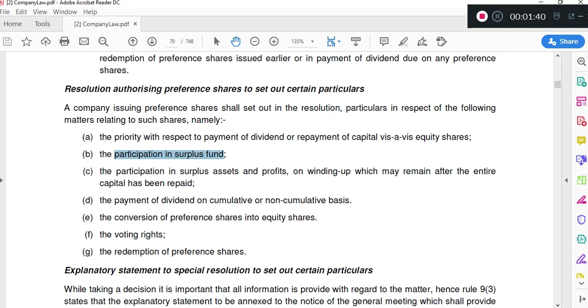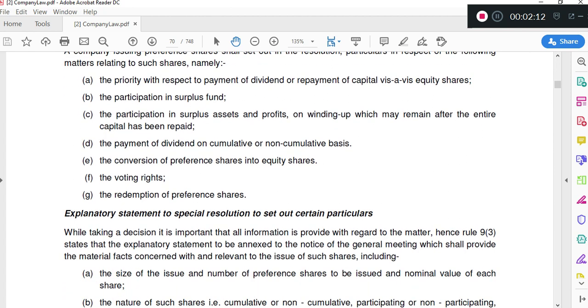Okay, next, payment of dividend, whether it is on cumulative or non-cumulative basis, conversion, what will be the voting rights. So if you remember, if we fail to pay dividend to preference shareholders for a period of 2 years, then in that case, preference shareholders will acquire all the rights which are applicable to equity shareholders. So even voting rights will be applicable to preference shareholders because company failed to pay dividend on preference shares for a period of 2 years. So these are the matters that we have to disclose in the resolution.